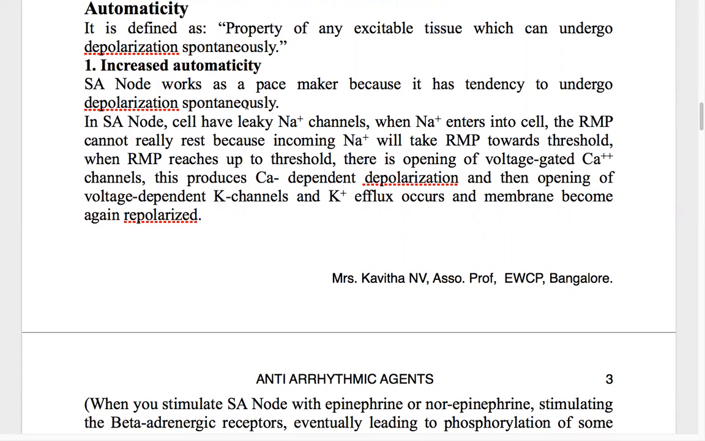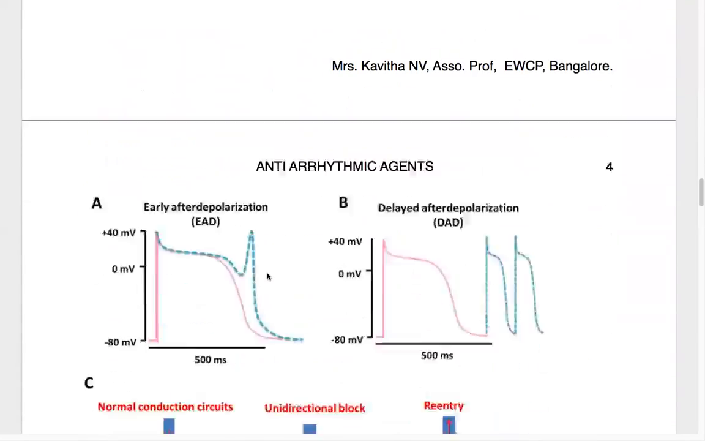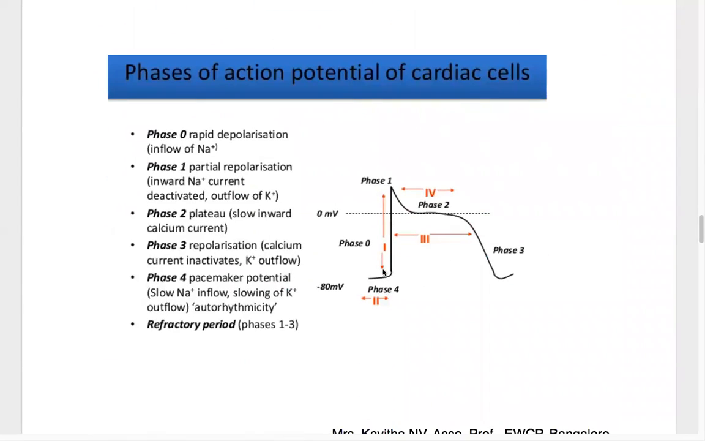But sometimes in the SA node, some cells have leaky sodium channels. These cells leak sodium ions, so the sodium ion concentration in the cell slightly increases. Thinking of the action potential of cardiac cells, the sodium ions increase. So what happens with this increase in sodium ions?